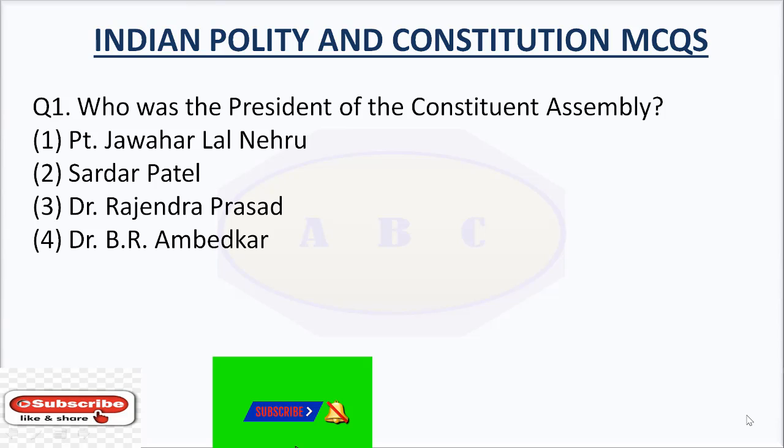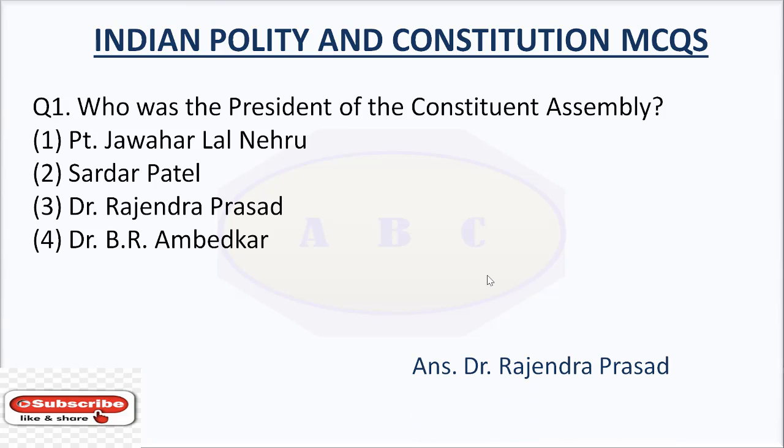Question number 1. Who was the President of the Constituent Assembly? Option number 1, Pandit Jawaharlal Nehru. Option number 2, Sardar Patel. Option number 3, Dr. Rajendra Prasad. Option number 4, Dr. B.R. Ambedkar. The answer is Dr. Rajendra Prasad. Dr. Rajendra Prasad was the President of the Constituent Assembly.